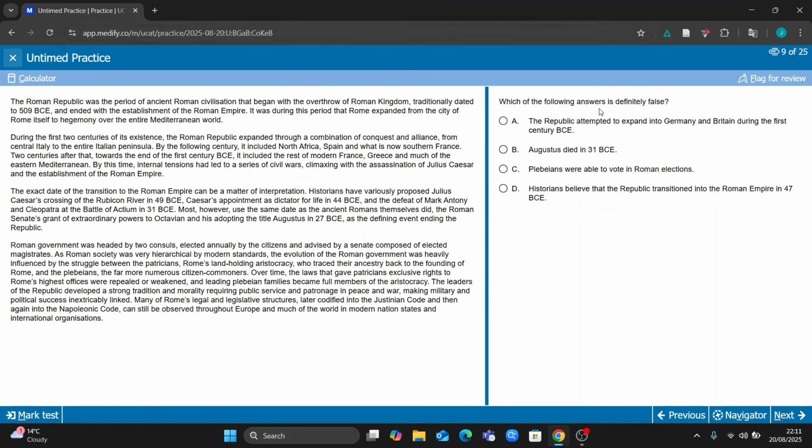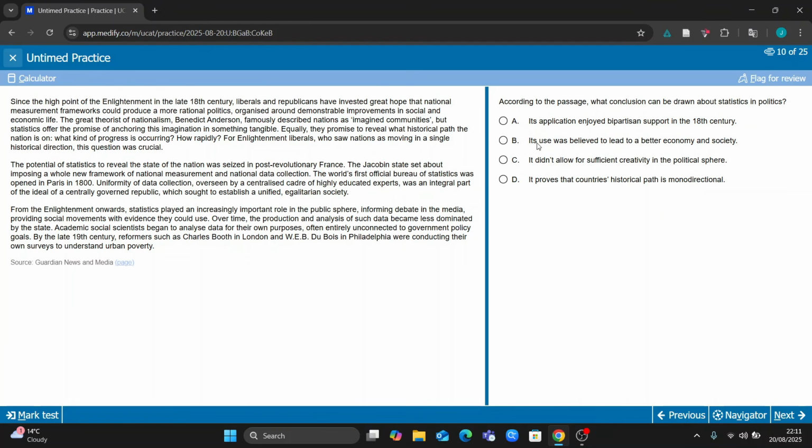So once again here, which answer is definitely false? So Augustus died in 31 BC. This has to be false because we know he was adopting the title Augustus in 27 BCE. So that's got to be wrong. Because remember, BCE works backwards. This is before Common Era. So 31 BCE is 4 years before 27 BCE. So once again, this is one of the questions I was able to do because I'd read this question before. And this is the perfect one I was looking for to demonstrate what I was talking about. Okay, cool.